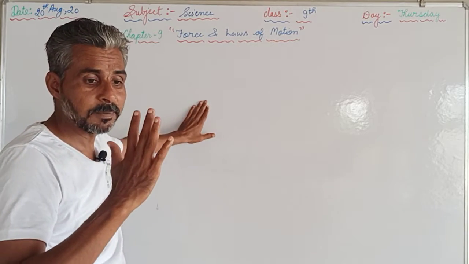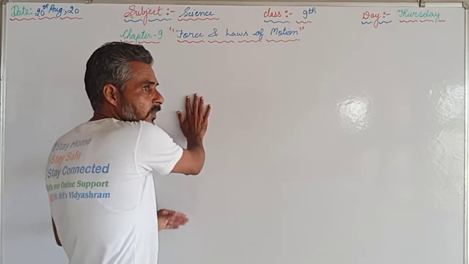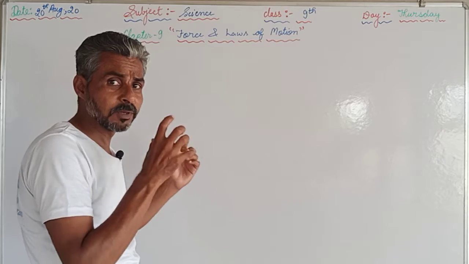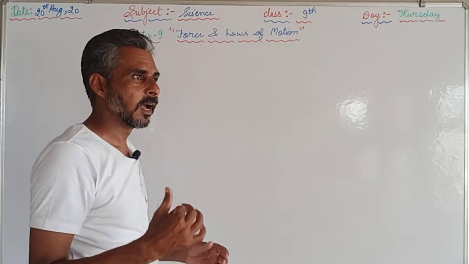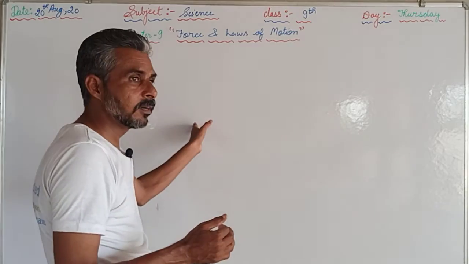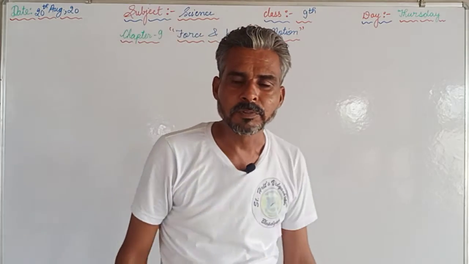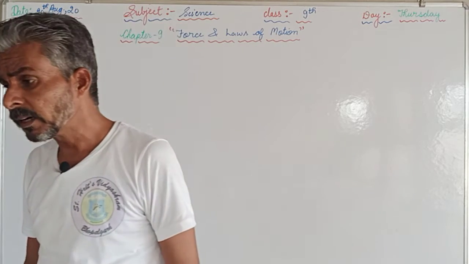I am applying the force inward on this board, and the board is applying the same magnitude of force outward. Means the direction is different, but the magnitude is the same. So this is the statement of the third law of motion.